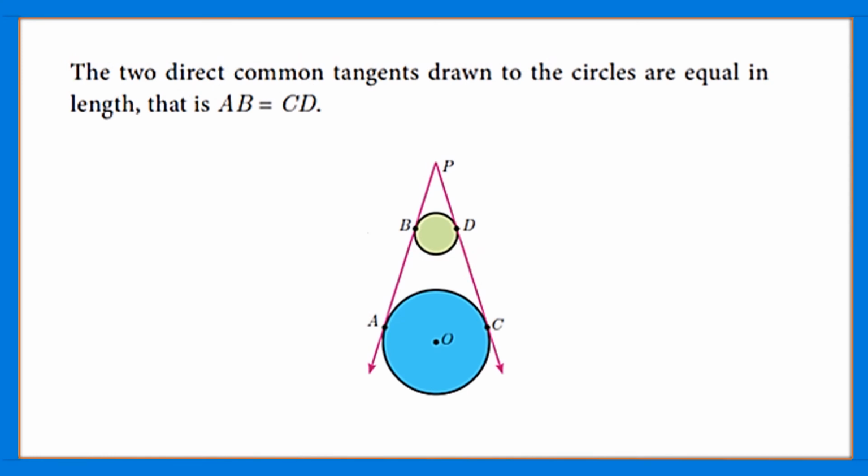The next result is: if we have two circles like this, and we draw common tangents to both the circles, that is, the tangent AB is common to both the circles, and similarly the tangent DC is common to both the circles, then they are equal. That is, the length AB is equal to the length DC. What is given in the result is that the two direct common tangents drawn to two circles are equal in length.